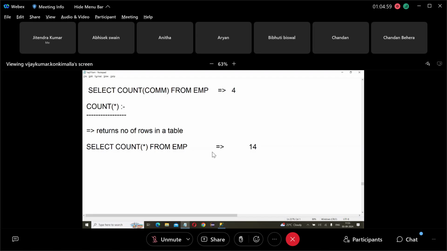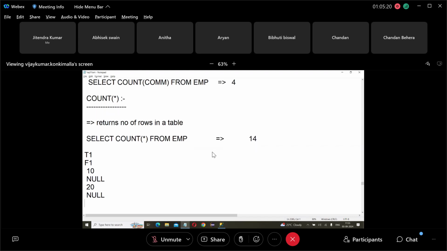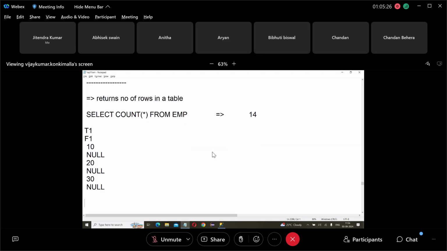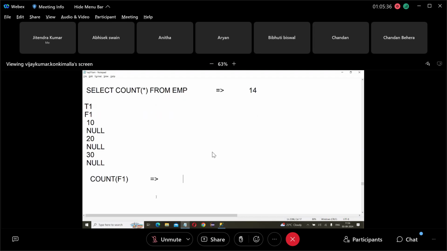Suppose, for example, there is a table T1 with a field F1. The data is like this: 10, null, 20, null, 30, 30, null, like this. Suppose I say count of F1.